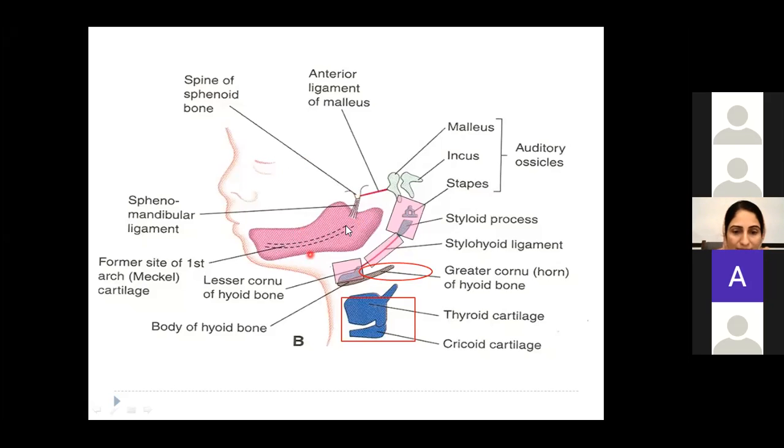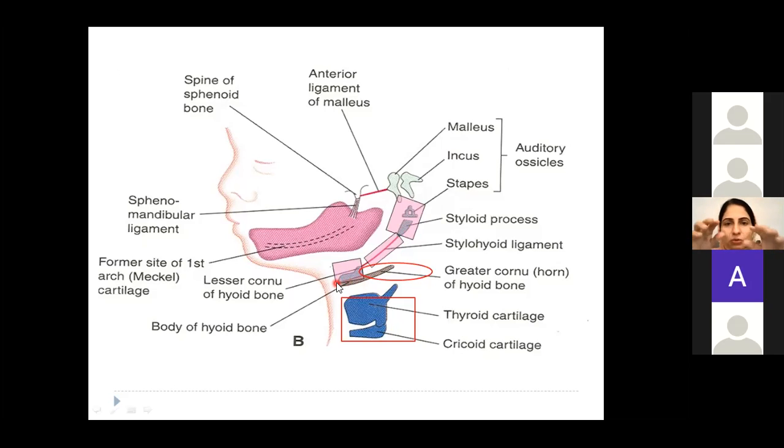So you can say that most bony components are derived from which arch? From the first pharyngeal arch. Similarly, muscles also mostly from the first pharyngeal arch. But the second pharyngeal arch also gives rise to muscles. The third, fourth and sixth pharyngeal arches have very few derivatives. Coming to the second pharyngeal arch, it helps in development of stapes, styloid process, stylohyoid ligament and lesser cornu of the hyoid bone and upper part of the body.